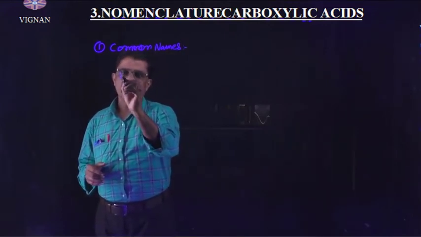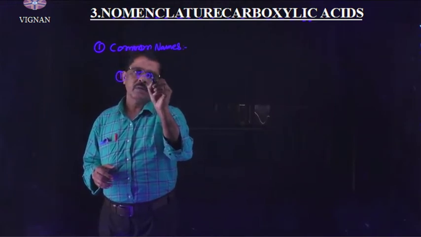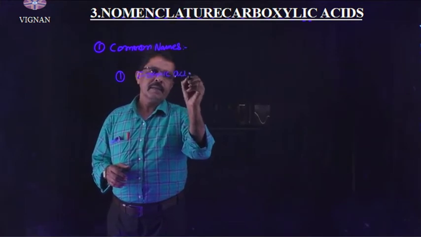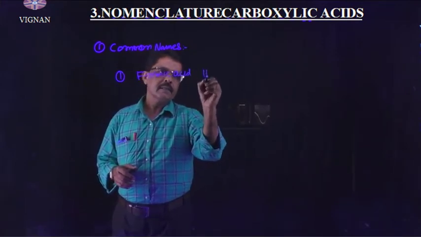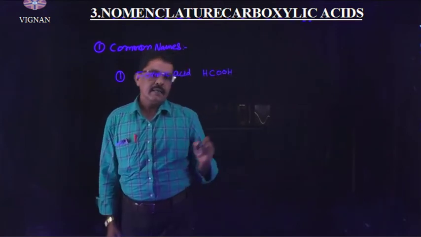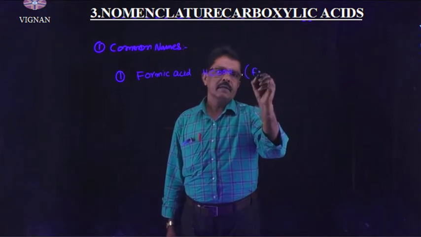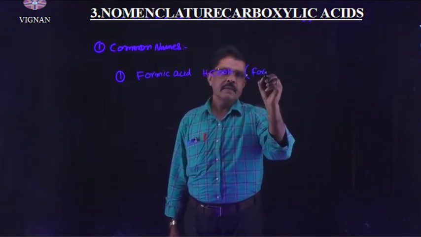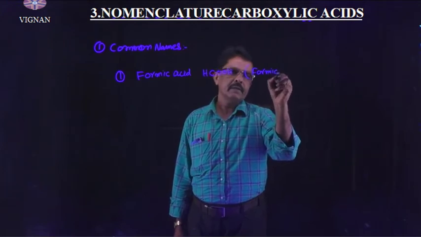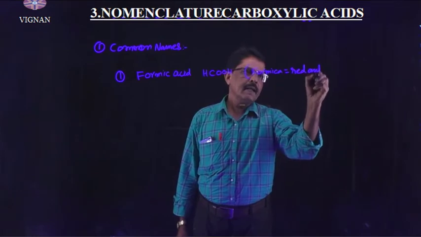For example, formic acid. Formic acid formula is HCOOH. In Latin, formica means red ant.